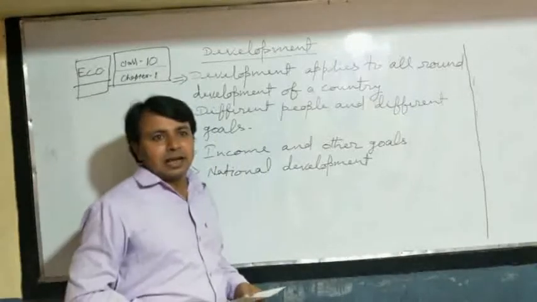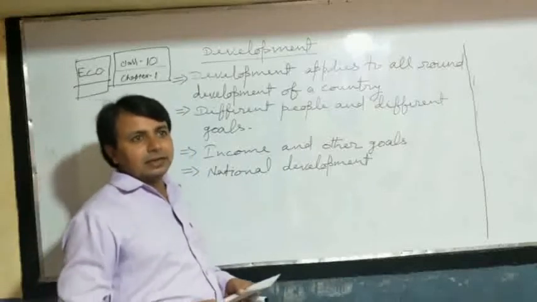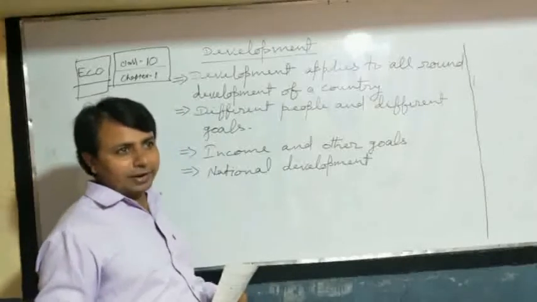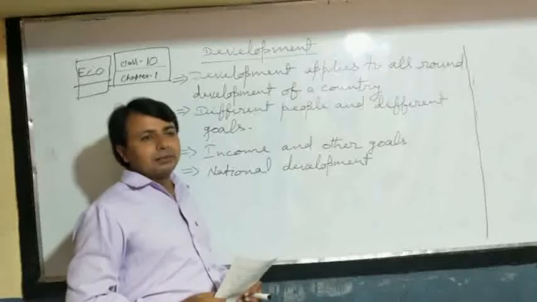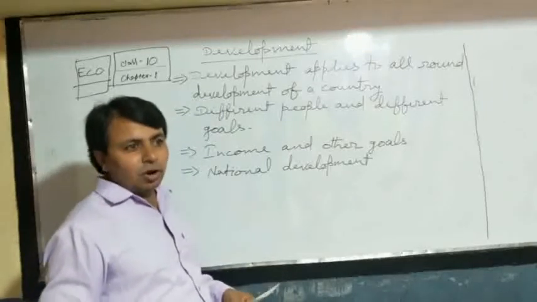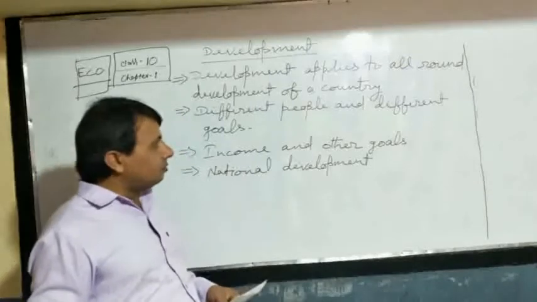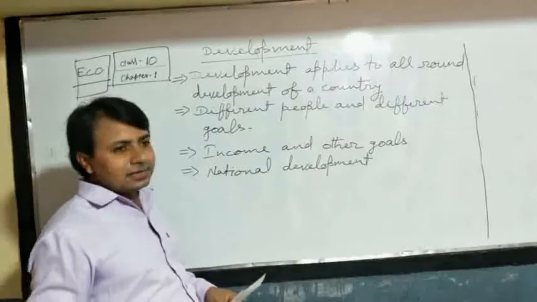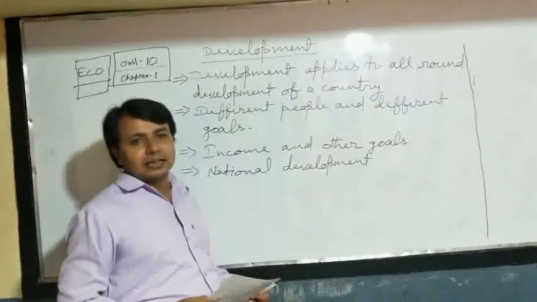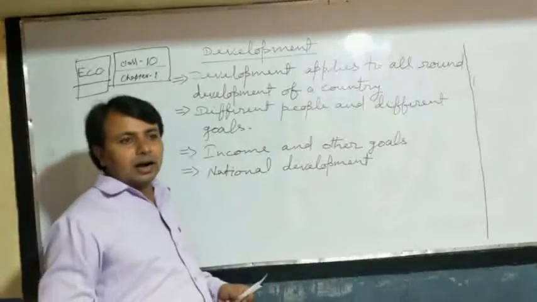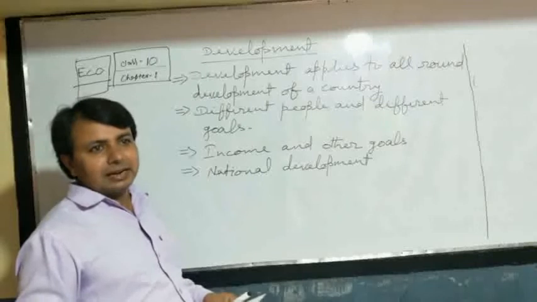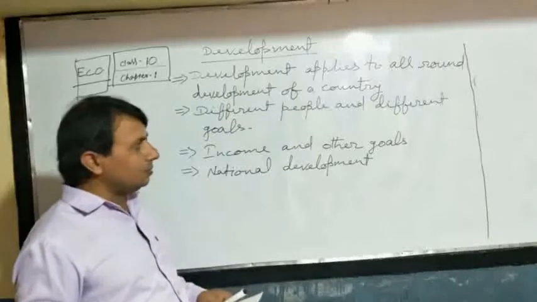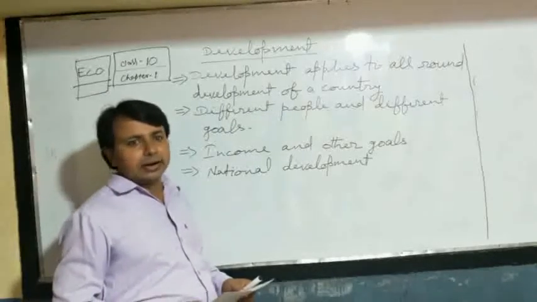Like farmers have some developmental goals: they want irrigation facilities from the government, and they also want chemical or organic fertilizers for the production of crops in their land. Whereas a laborer has other developmental goals, like wanting to earn more wages in a day if they are a daily wage earner. In this way, different people have different goals in our country.